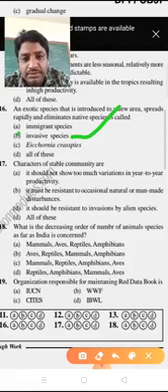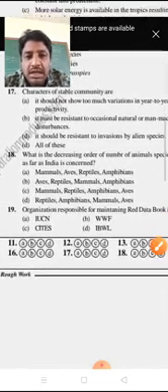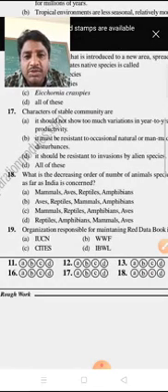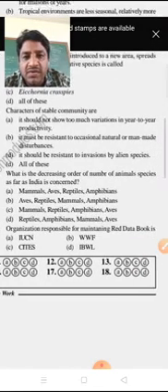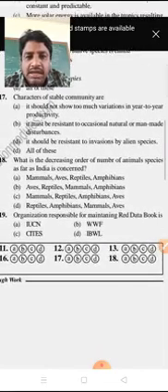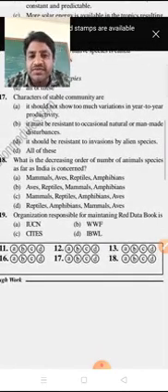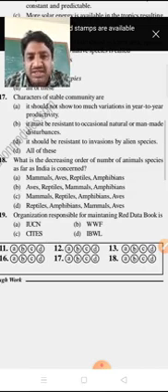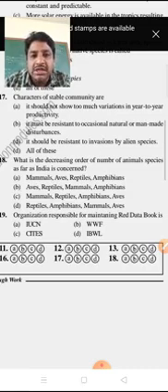Okay, next, characters of stable communities, or how the characters are present in stable communities. First, it should not show too much variation in year-to-year productivity. It must be resistant to occasional natural or man-made disturbances. It should be resistant to invasion by alien species.